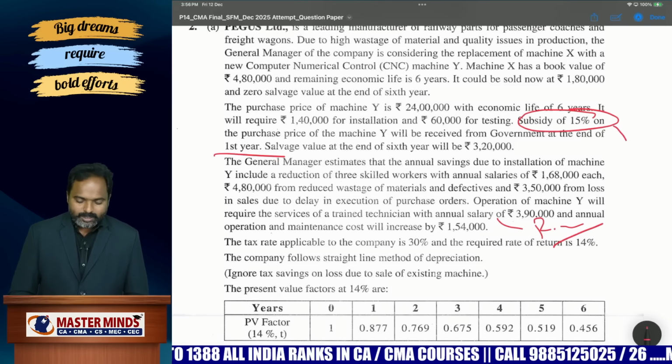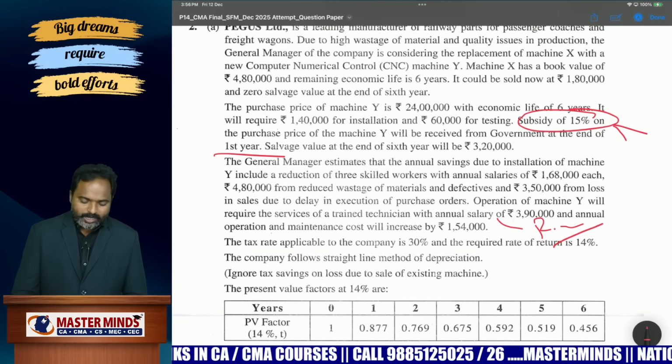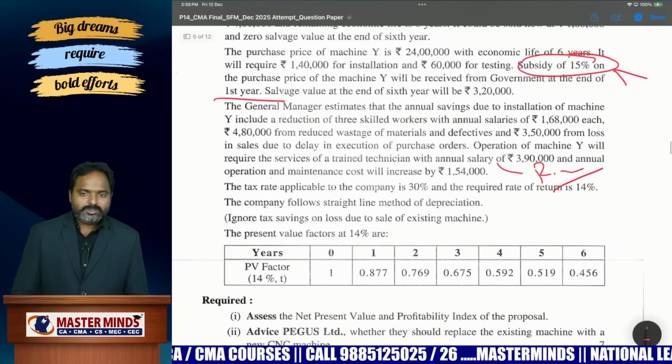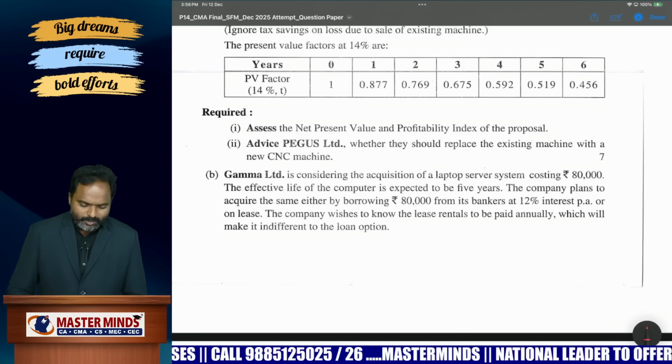Other than that, this model has been covered in our classroom discussion and in other material also. This model will be there. Only one point is added. So this is not a very difficult problem. This is a simple replacement problem, but it is time-taking, so they have to manage the time.